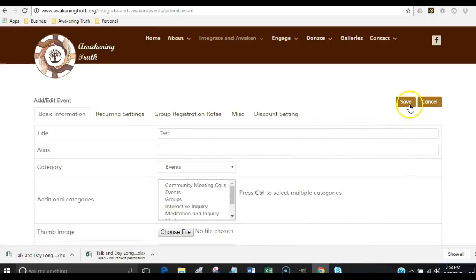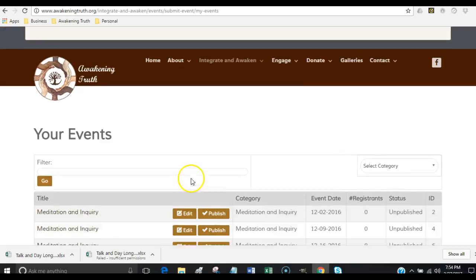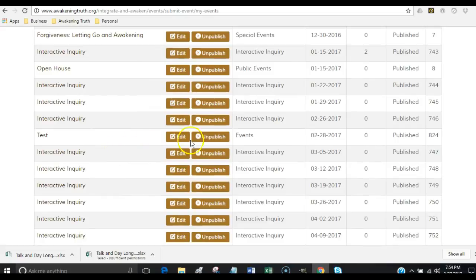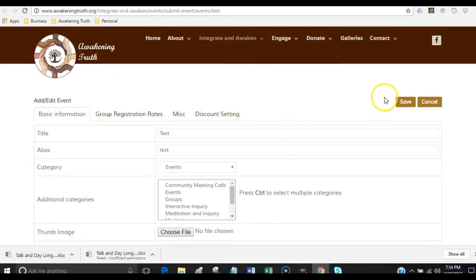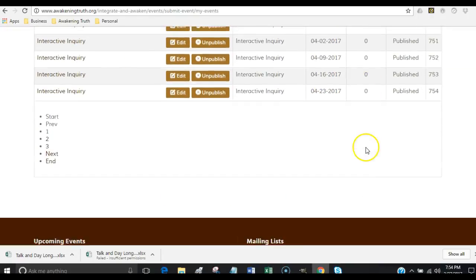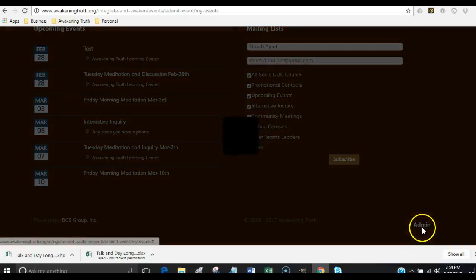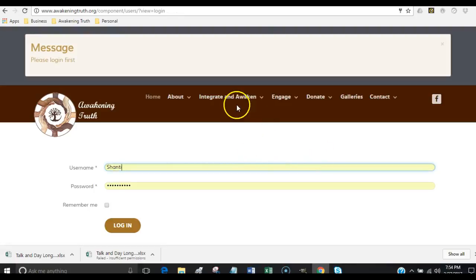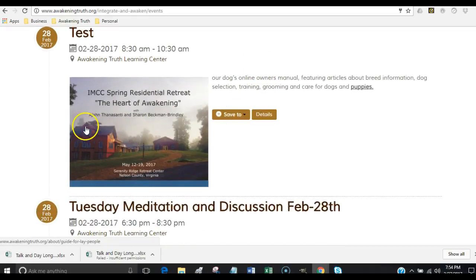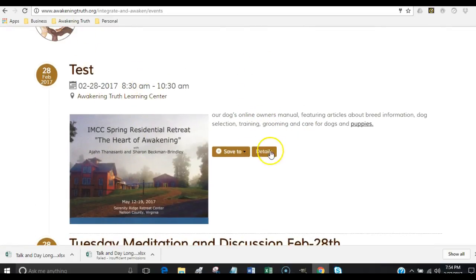Let's see here, category events, and see if we can see that under events now. Okay, so there's our test right here. And if we clicked on test, oops, let me get off of here. And actually, let me log out and see what it looks like from a regular person's point of view. There we go. So right at the top, this is what it looks like in the details.